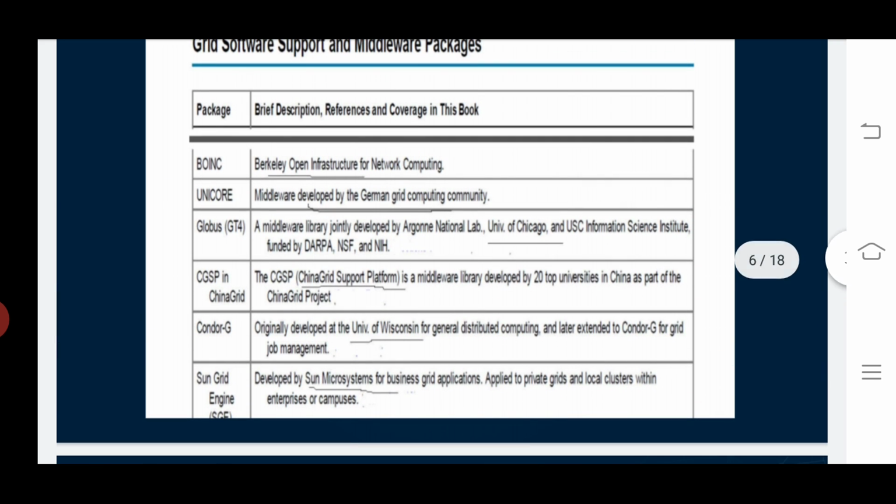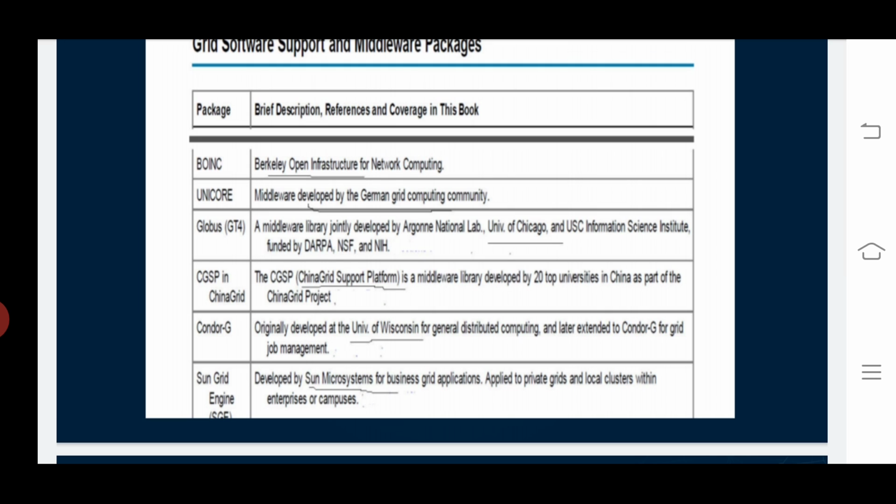Here, in open source grid middleware packages, we can discuss the grid standards and APIs.